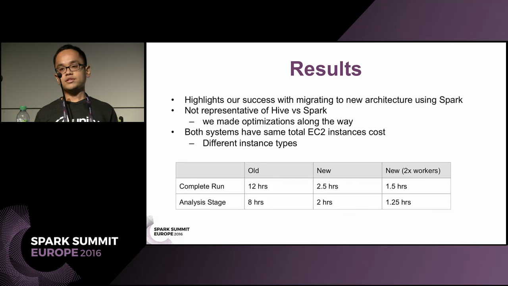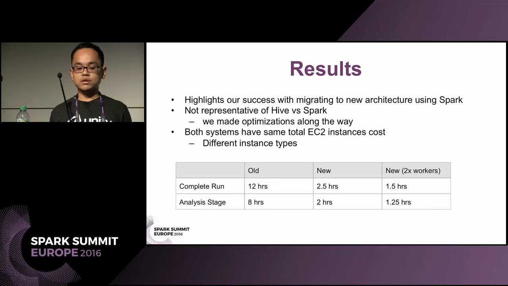On the old system, one run of our pipeline takes 12 hours, and the new one takes 2.5 hours. We also experimented with twice the number of workers and got 1.5 hours, which proves to us that our new architecture scales.